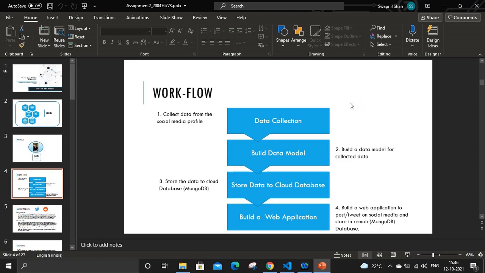So this is the workflow of the application. In the first step, I am collecting all the data from Twitter and Reddit. Then I am creating a data model. Then after filling in all the details, like all the rows, using a Flask web application, I am storing those rows of data into the Mongo database. And I have also made that web application.